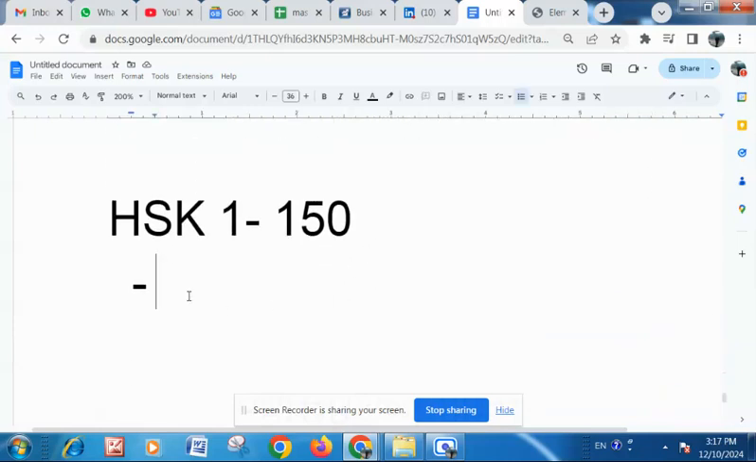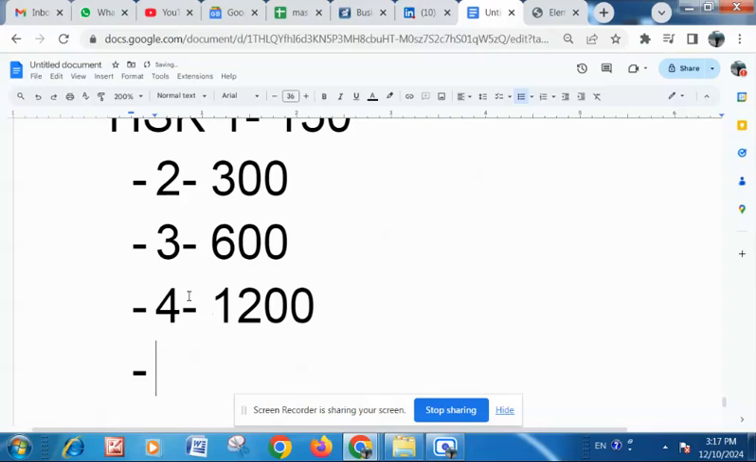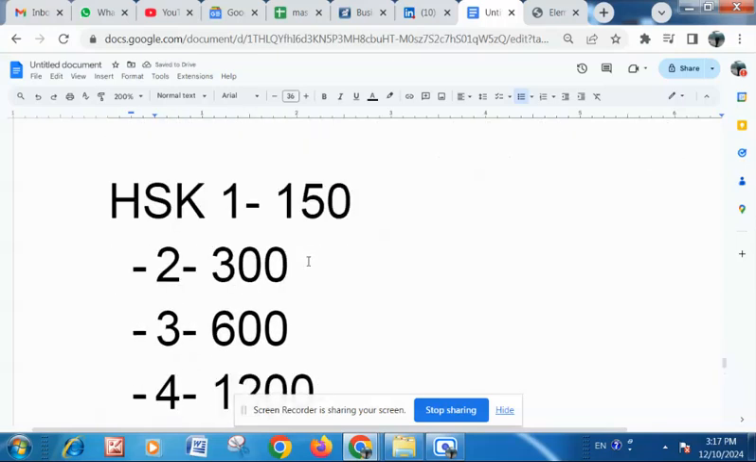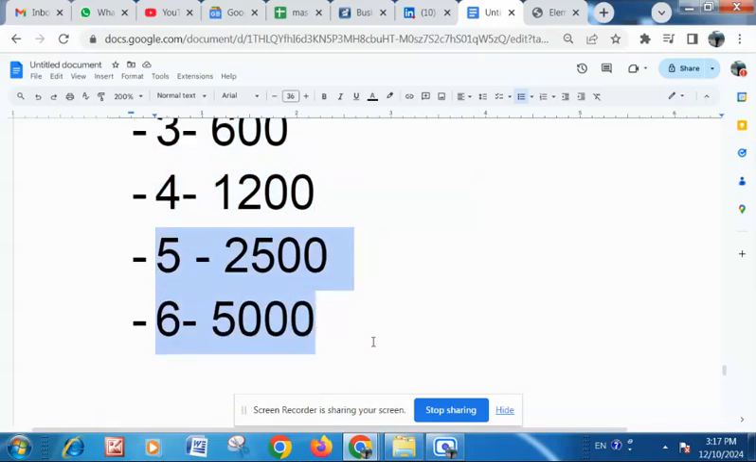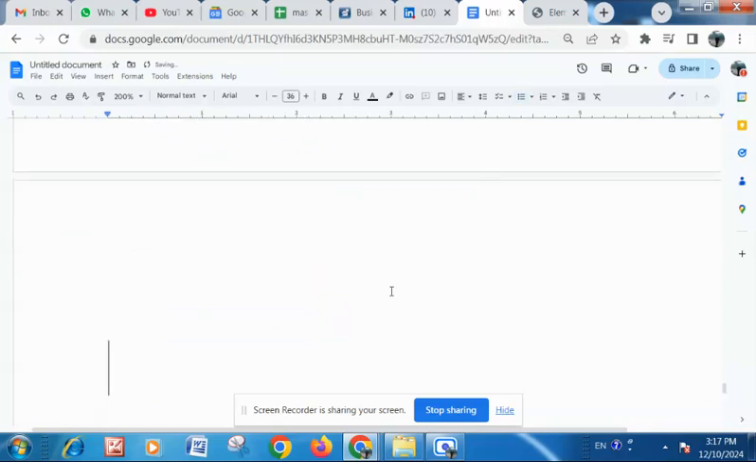Then there is HSK 2, which has a vocabulary of 300 words. HSK 3 has a vocabulary of 600 words, HSK 4 has 1200, HSK 5 has 2500, and HSK 6 has 5000. HSK 1 and 2 are basic levels, 3 and 4 are intermediate, 5 and 6 are expert levels. This is how we are going to proceed with HSK 1. Okay, any questions, queries, or doubts, please ask.